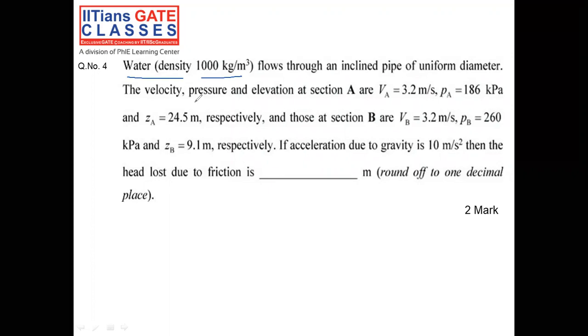If the acceleration due to gravity is 10 meter per second square, then they are asking for the head loss due to friction. In all the previous cases, and in set 1 also, we solved problems in which we assumed head loss due to friction is 0. But in this particular situation, head loss due to friction is not 0, and we need to find it out. So let me draw this figure so that we can imagine the question.